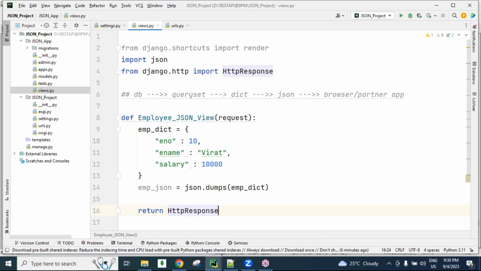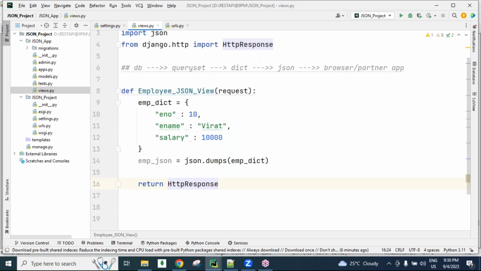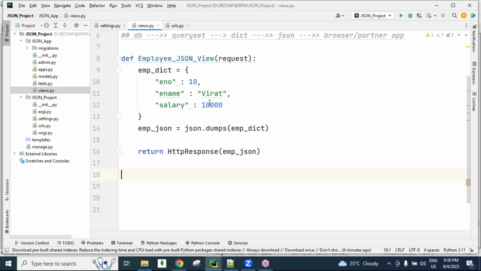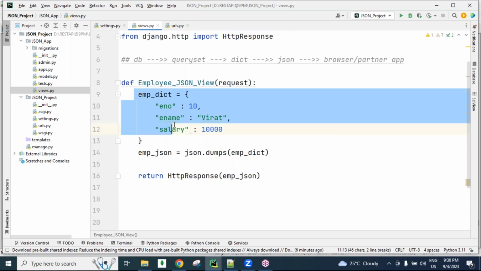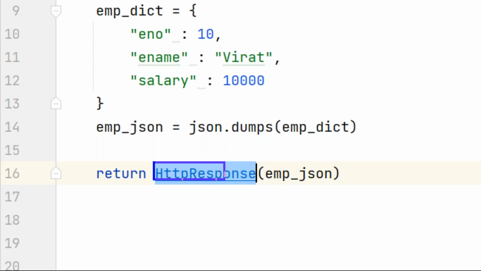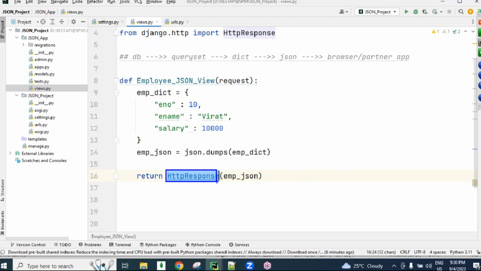Now here HttpResponse of EMP JSON, the employee JSON data, I'm sending, guys. So this dictionary type data is converted into JSON using the dumps method, and this JSON data is returned to the browser. In Django we are using this, guys.